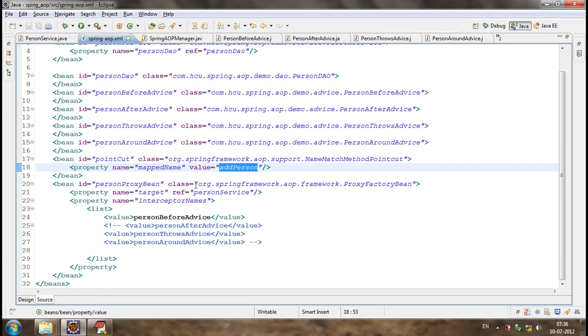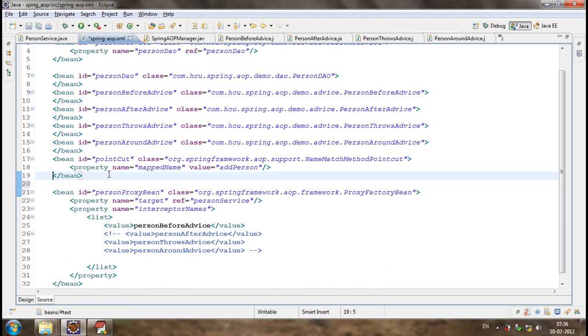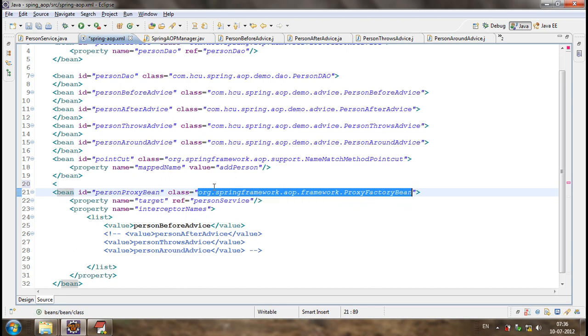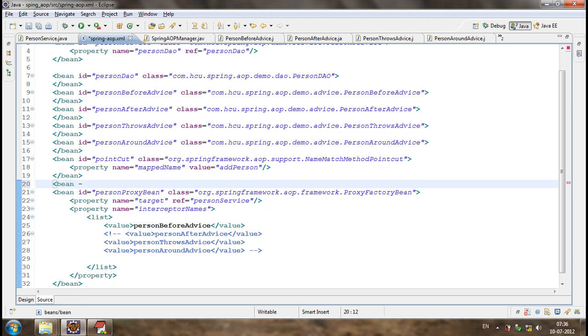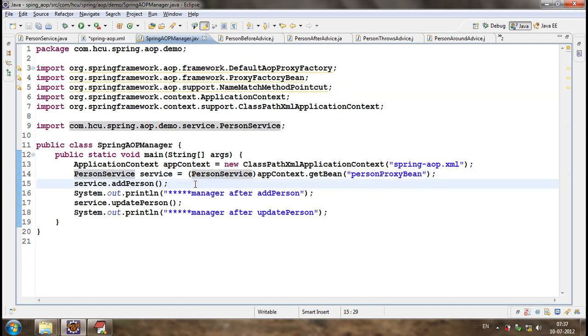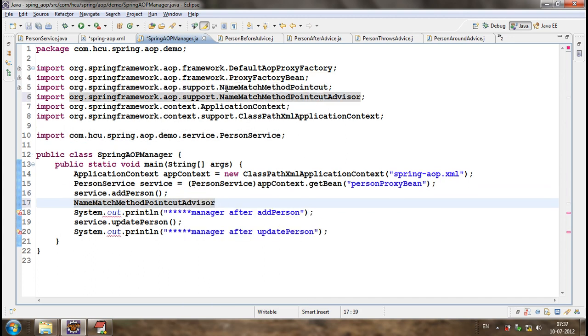Now, in order to configure the point cut to a specific proxy bean, if you want to join the point cut to a proxy bean, we should have another bean, an advisor.